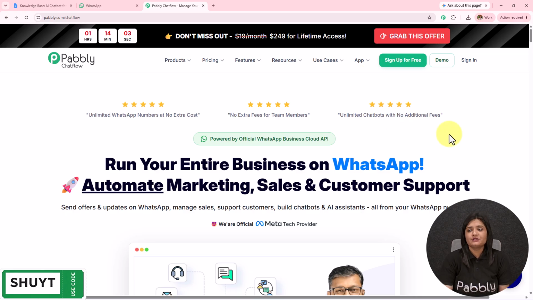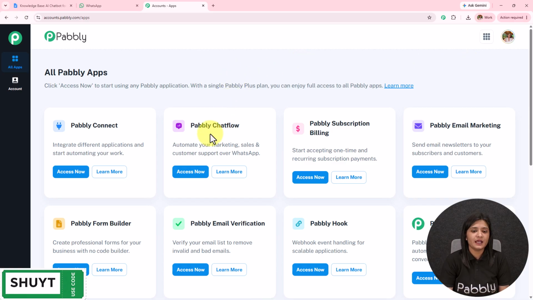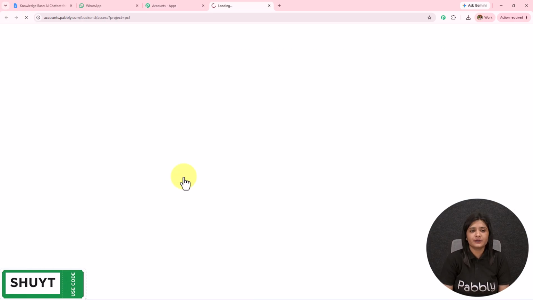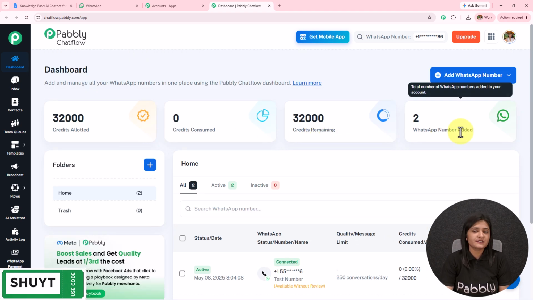As I'm an existing user, I'll click on the sign in. Here I've landed on the All Pabbly Apps page. I'm going to select this Pabbly Chatflow access now, and I will land on the app dashboard of Pabbly Chatflow, where I will be able to find the credit allotted, credit consumed, credit remaining, and the WhatsApp number added.